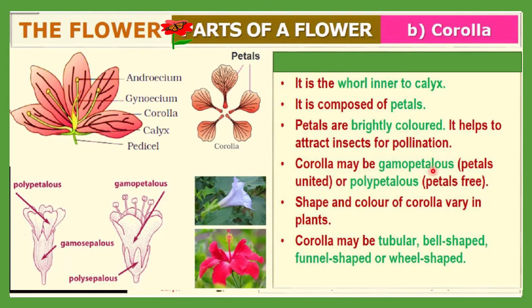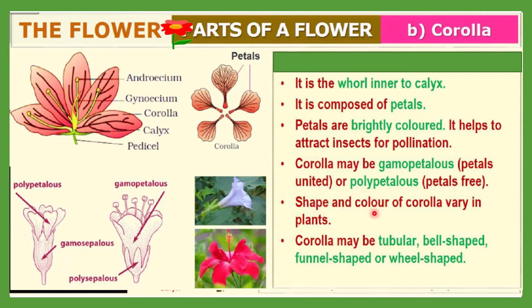Corolla may be gamopetalous. Here also you can see this corolla. These all petals are free, and this is called polypetalous. And suppose this is not free, it is all united, then it is called gamopetalous. This is the datura in which you can observe gamopetalous. And in the case of hibiscus, you will see polypetalous like this. So corolla also has two types, gamopetalous or polypetalous. If petals are united, it is called gamopetalous, and if free, then it is called polypetalous.